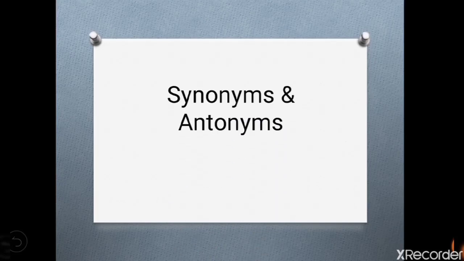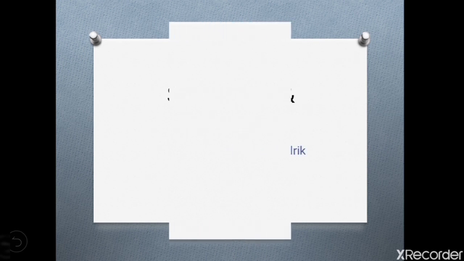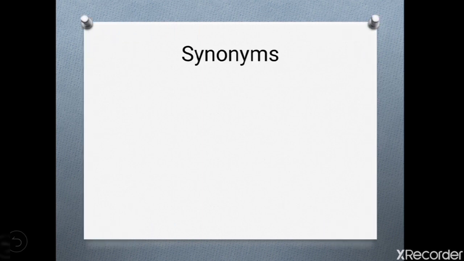Hello dear students, today we are going to see synonyms and antonyms. So first we will see about synonyms.